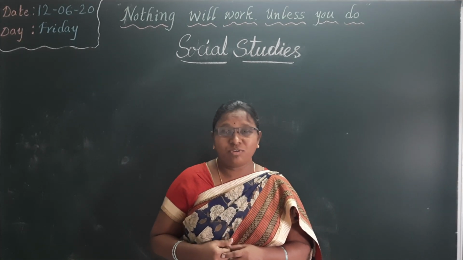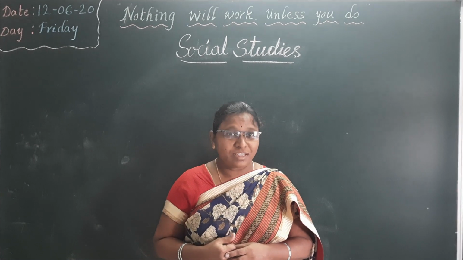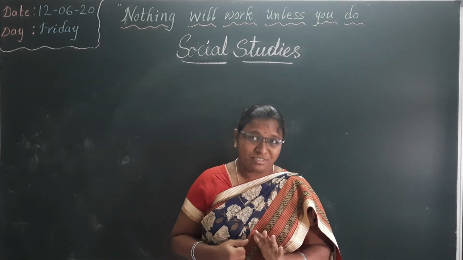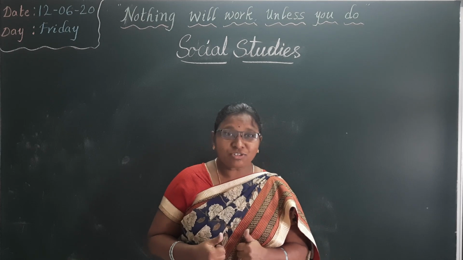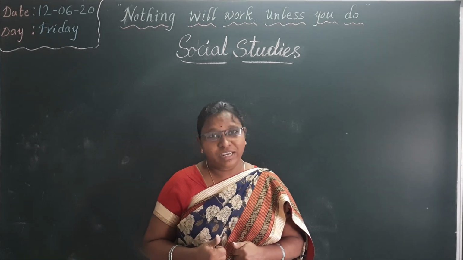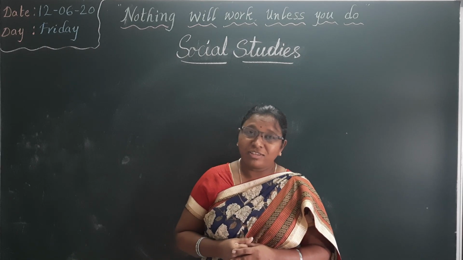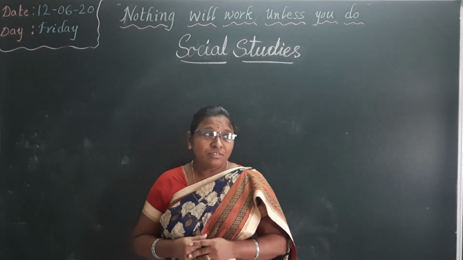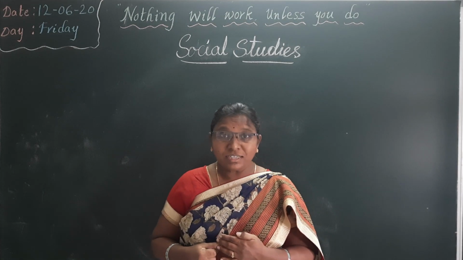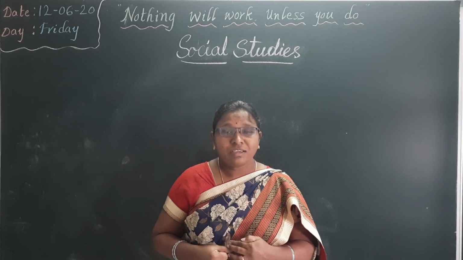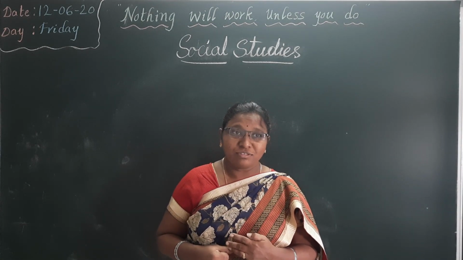7 continents. Okay, very good. How many oceans are there? 5 oceans. Okay, which is the largest continent in the world? Asia. Which is the smallest continent? Australia. Very good. Do you know what is our country? India is our country. Okay, very good.